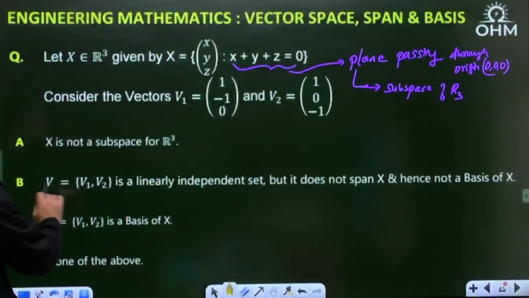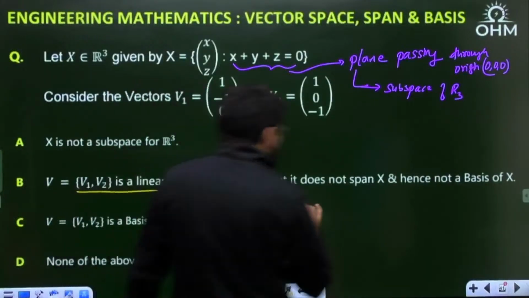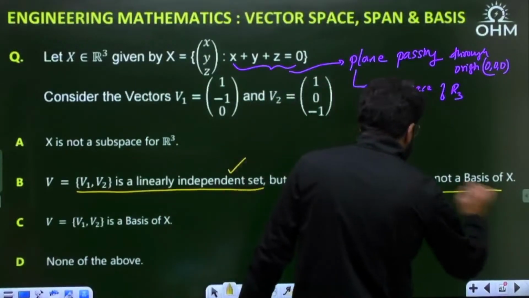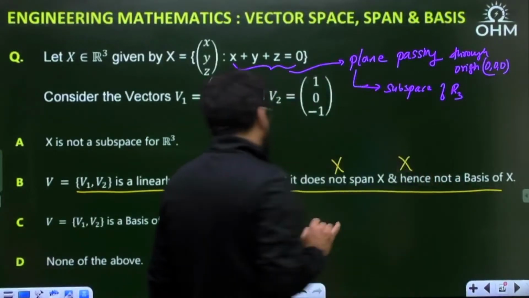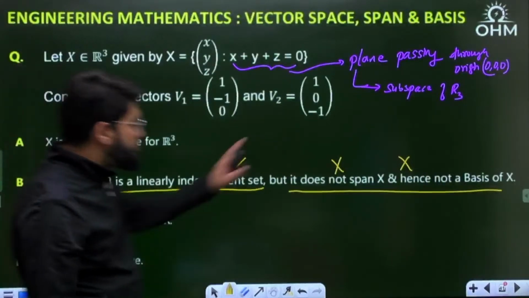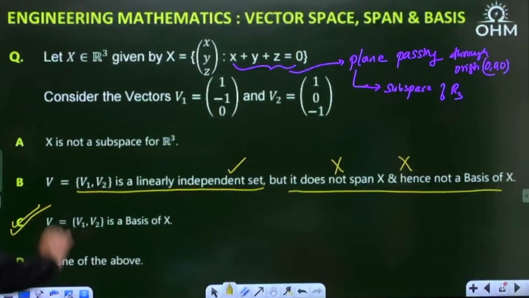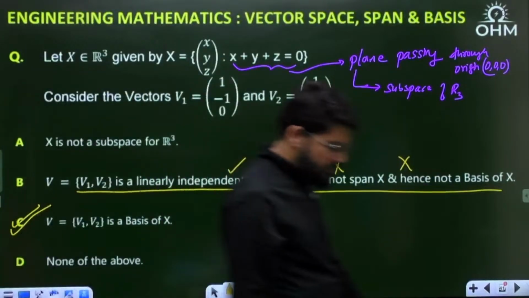So option B, V1, V2 is a linearly independent set, up to this part is okay, but saying it does not span X and is not a basis, this part is wrong. Because V1 and V2 are linearly independent, they span X and hence they are a basis of X. Option C is the correct option.